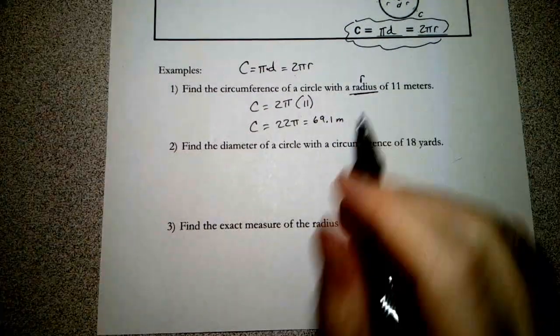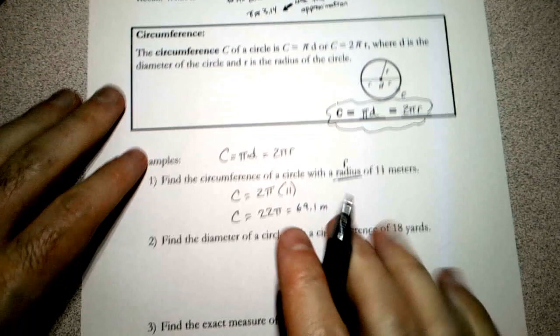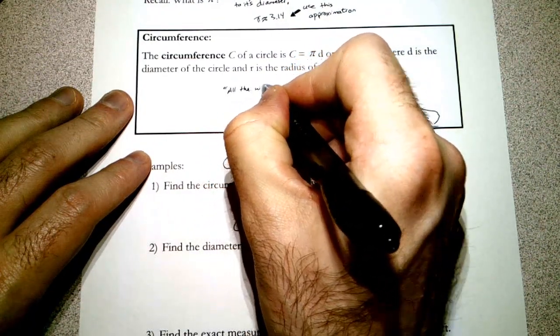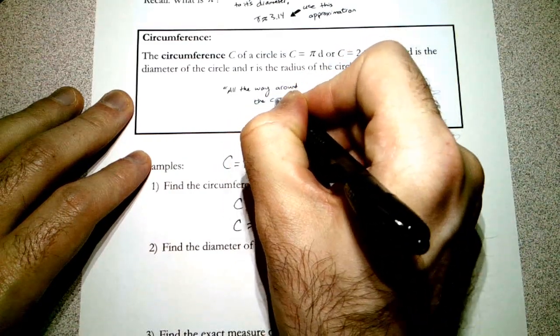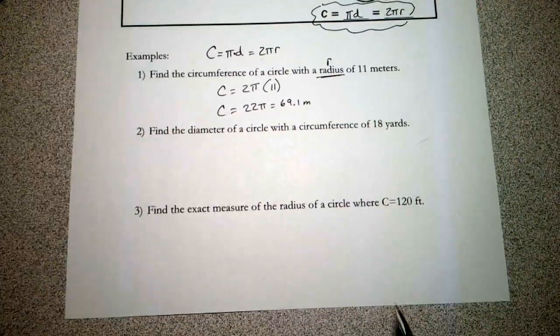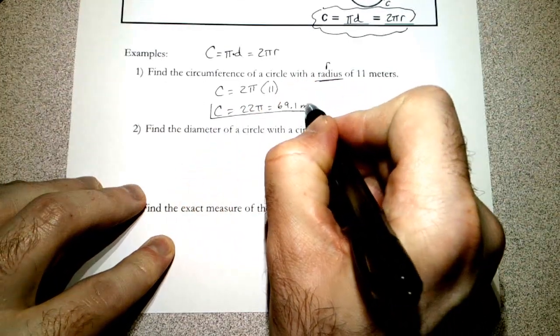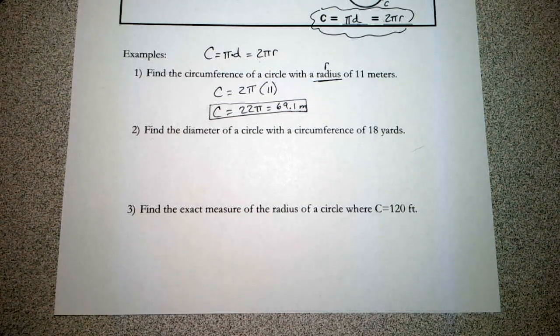Again, that's meters. Remember, circumference is just all the way around the circle. Not too bad here. This would be the ideal answer, 22 pi, but if that makes you nervous, go ahead and find the decimal. Number 2, find the diameter of a circle with a circumference of 18 yards.